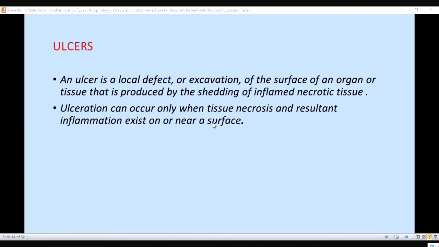Ulcer is seen on any surface, on skin, and it can be seen on the stomach surface. On any surface you can see ulcer, and it is a break in the surface. It is a local defect or excavation. Excavation means a break in the lining, a break in the surface of the organ tissue. The surface is not good, it is broken.